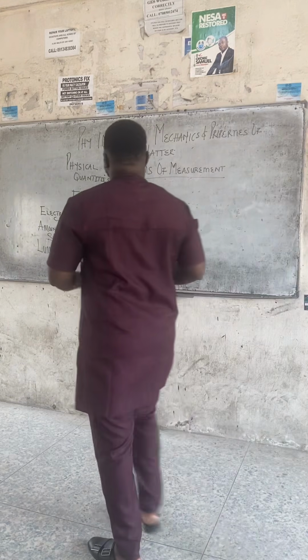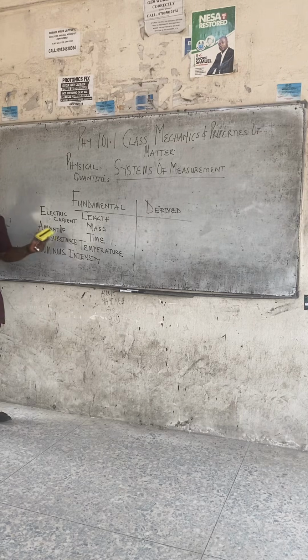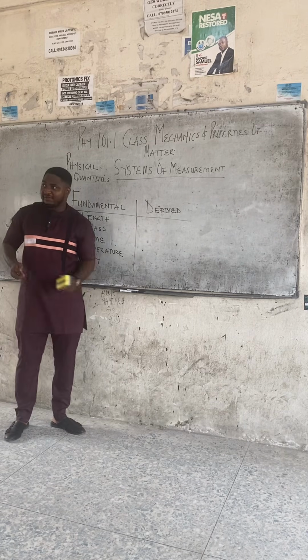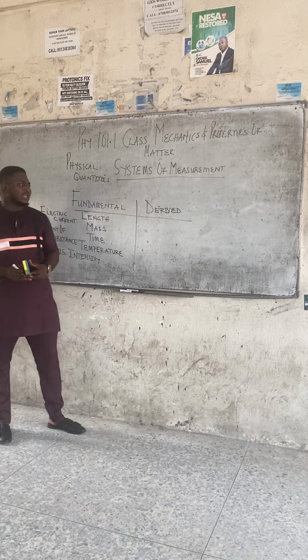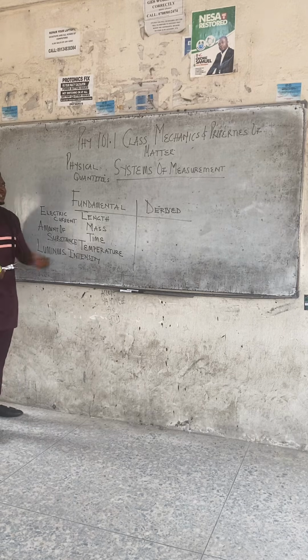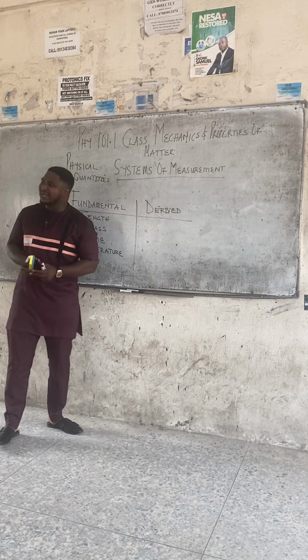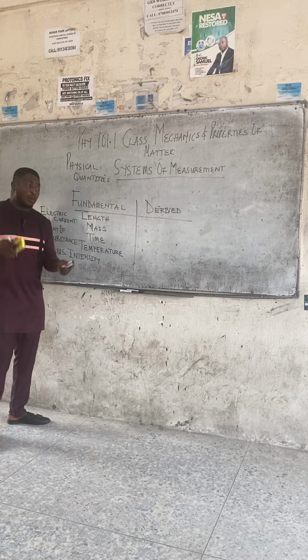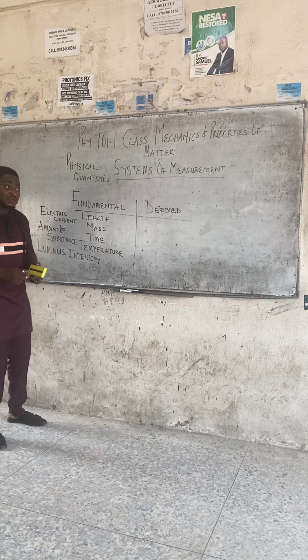Now, any quantity that is not listed here is derived. So, all other quantities in physics. Class, why are we studying this first chapter, chapter 1 of physics? Because it is from this chapter 1 that we have all the foundations in physics. Every possible question they can ask you in physics comes from quantities.